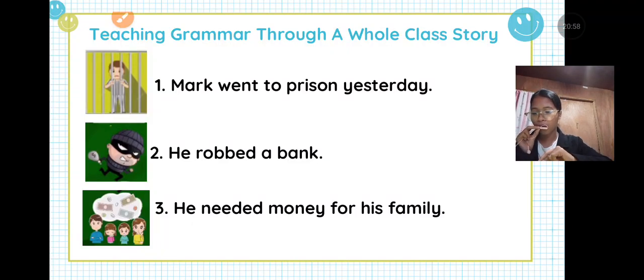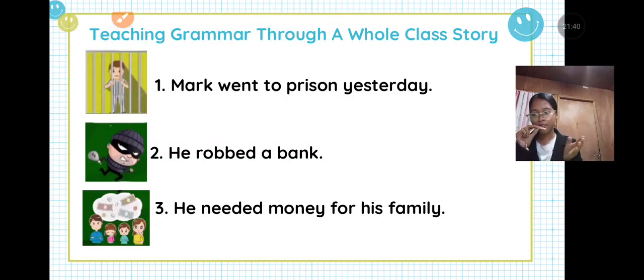Okay, let's find out what is given here. Mark went to prison yesterday. What do you think, why is Mark in the prison? Let's find out. But before that, let me ask you first: what tense is this? Is it the past tense, the present, or the future? What you've seen there is a clue in the sentence. Okay, very good, it is the word yesterday.